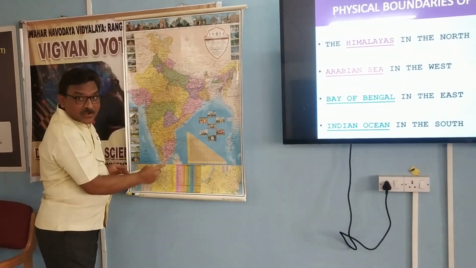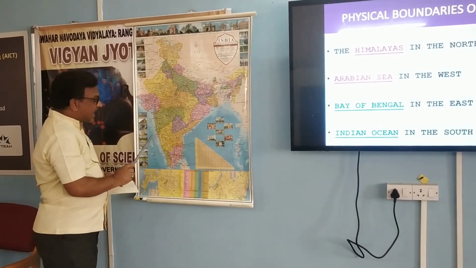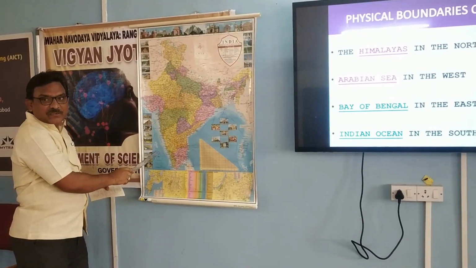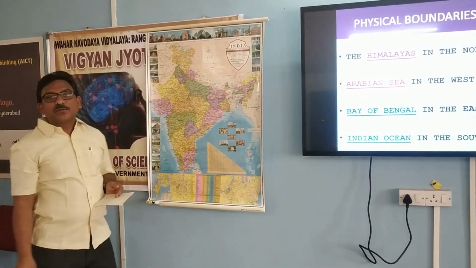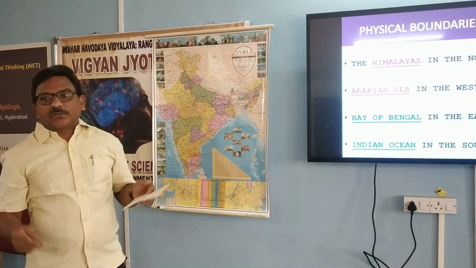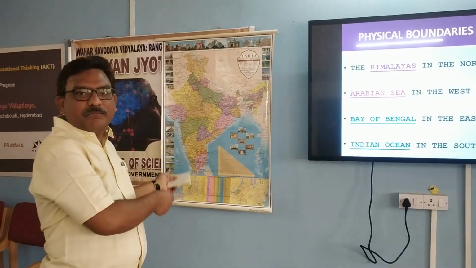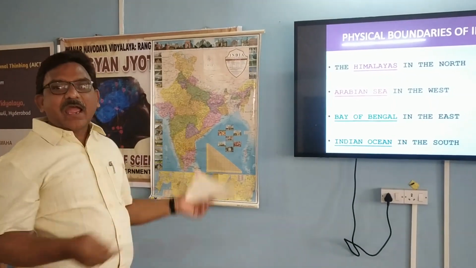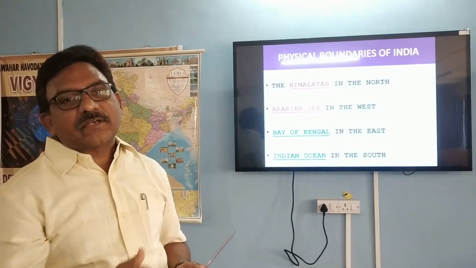The Bay of Bengal in the east, and the Arabian Sea to the west. These are the boundaries. And in the south, we have the Indian Ocean. What are these four? The Himalayas, the Bay of Bengal, the Arabian Sea, and the Indian Ocean. They are the physical boundaries of our country.